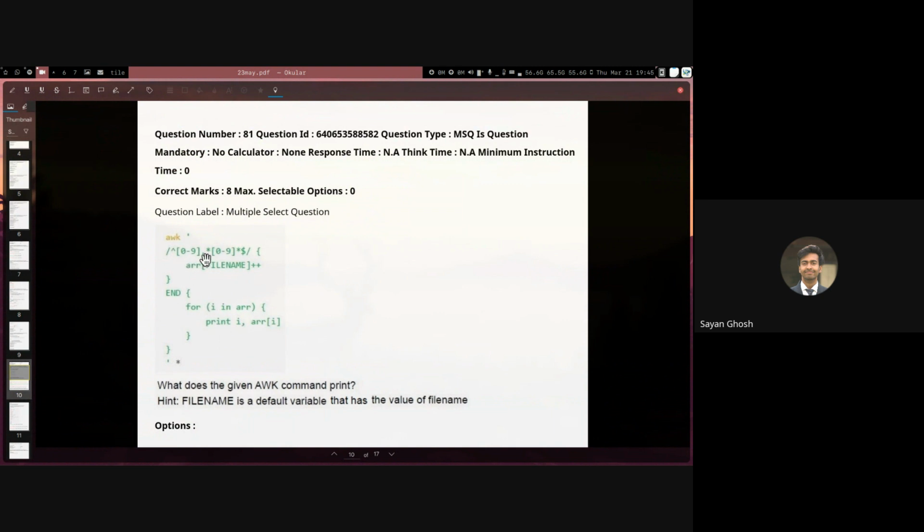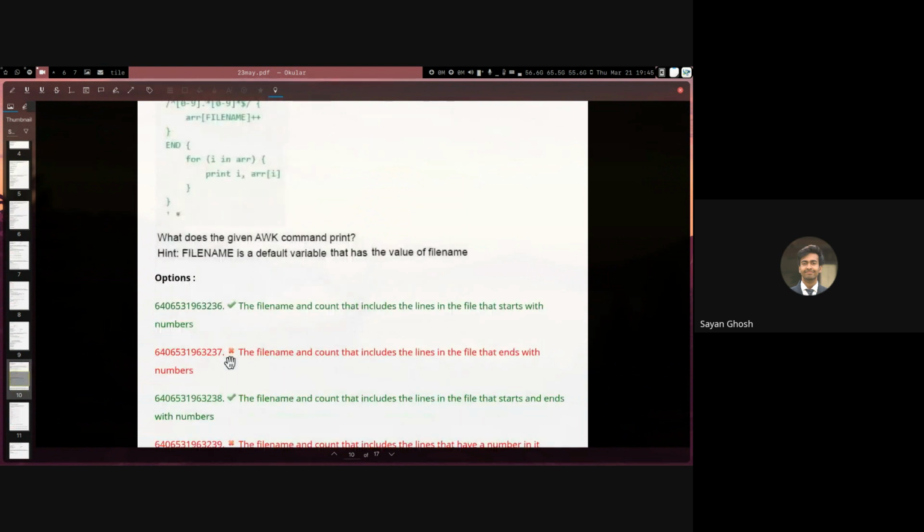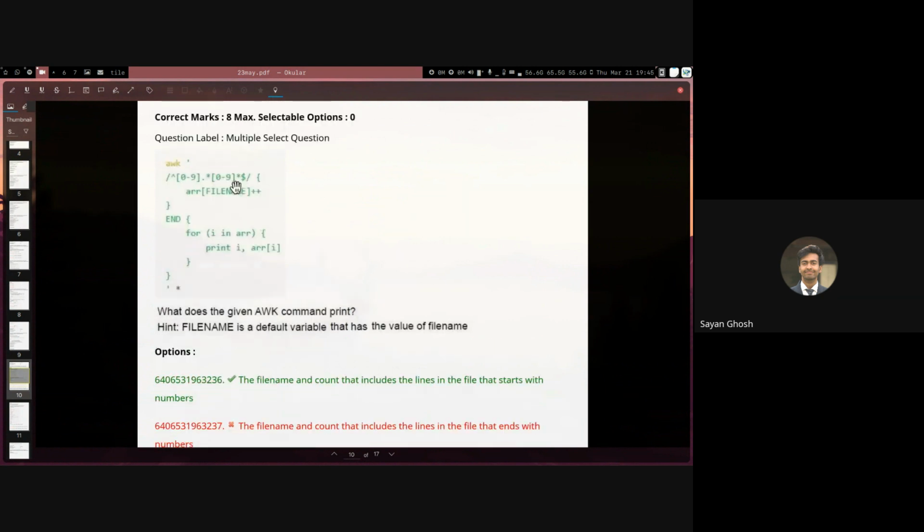So what is the type of line that we are matching? A line that starts with a number and may or may not end with a number. So that are the options. We have 2 options which are correct. One is the file name and count that includes the lines in the files that start with numbers. So this is true. And also the file name and count that includes the lines in the file that start and end with a number. So the ending with a number is optional, it may or may not, but the starting is compulsory.